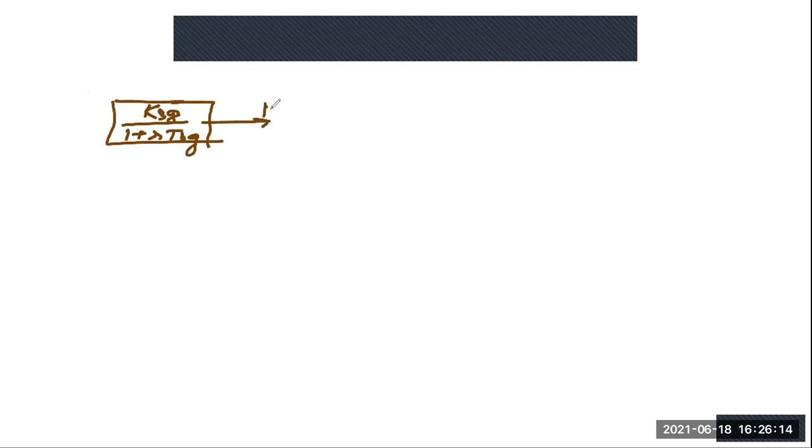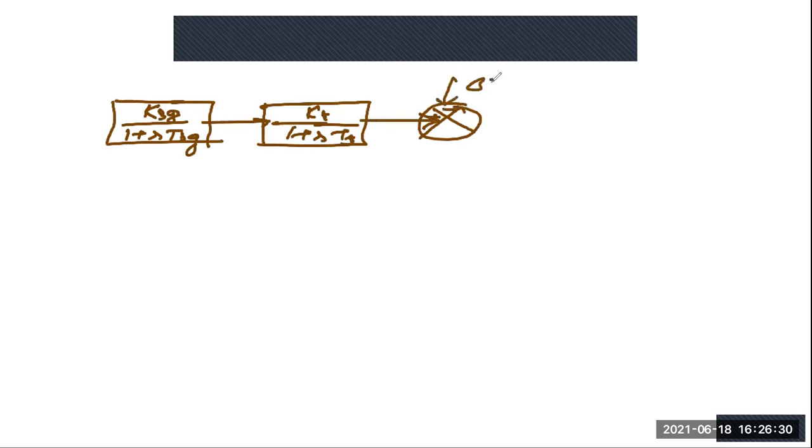Then we have the turbine, this is your KT by 1 plus STT. Then we have our power system block. This is your plus, and you have a negative input. This is your delta PDS, that is your load. And then you have this, your KPS.